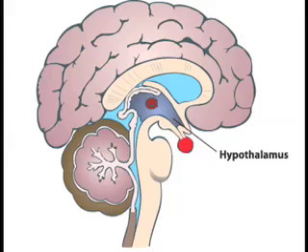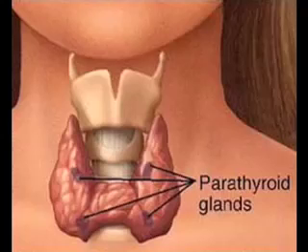The hypothalamus is the part of the brain above and attached to the posterior pituitary. It controls the secretions of the pituitary gland. The 4 parathyroid glands are found on the back surface of the thyroid gland. Hormones from the thyroid and the parathyroid glands maintain homeostasis in blood calcium levels.